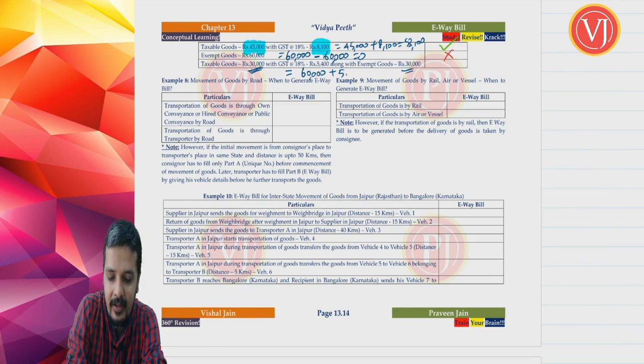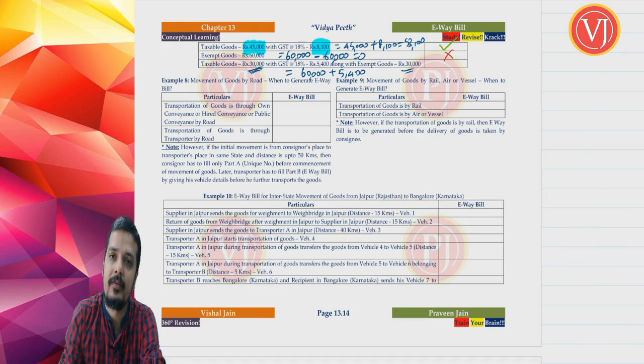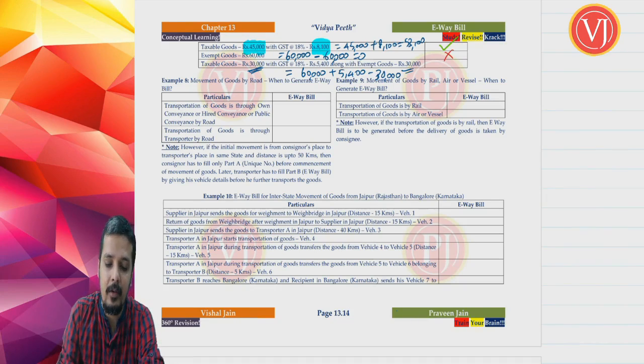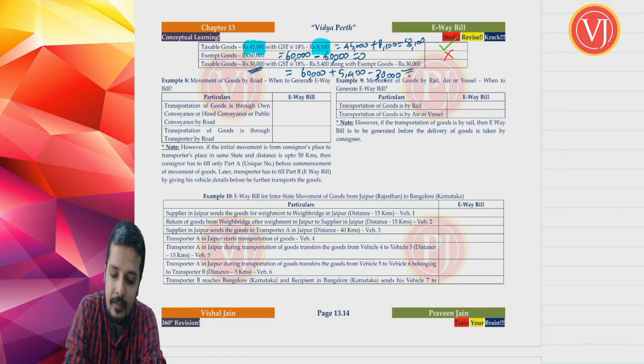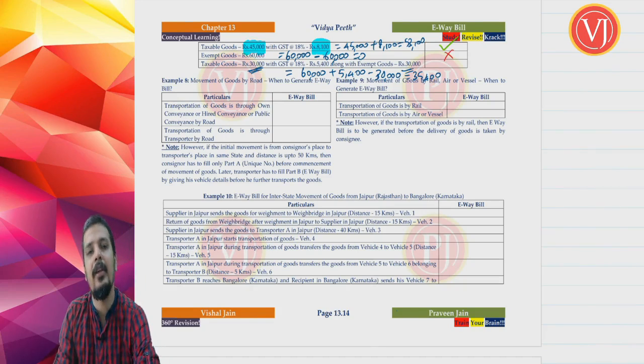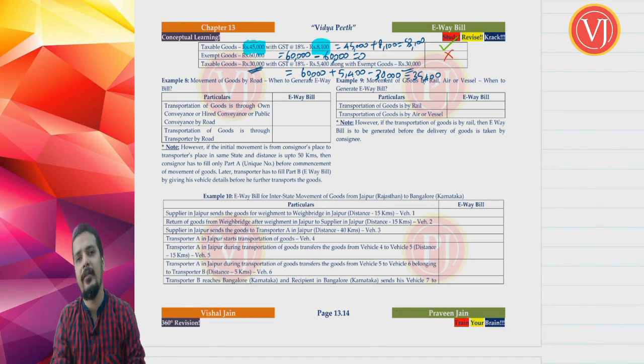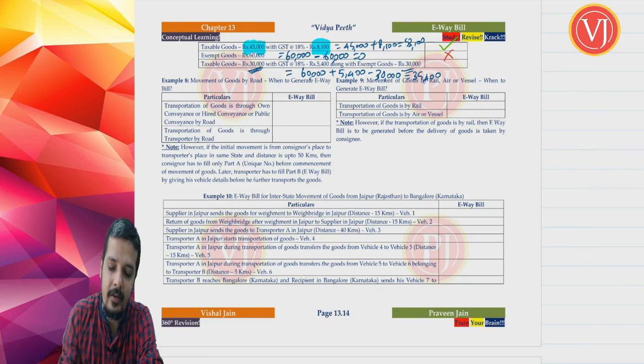Plus you are going to add GST 5,400, minus you are going to subtract value of exempt goods, which will give you 35,400. You have to focus only on the taxable value goods along with your GST. So it is 35,400. Again e-way bill is not required.